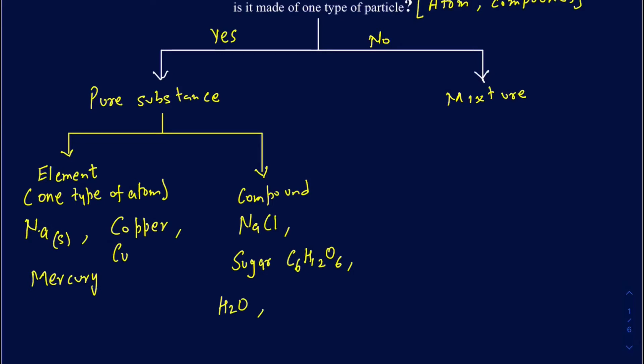Water has 2 hydrogens, 1 oxygen. I can talk about carbon dioxide. I can talk about octane, which is C8H18. So they are all examples of pure substances, further categorized into compounds. Okay, well, that's your pure substance side.